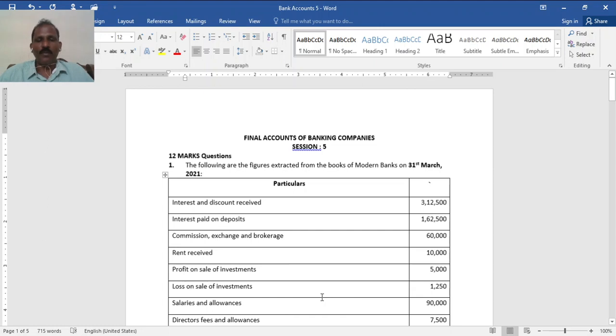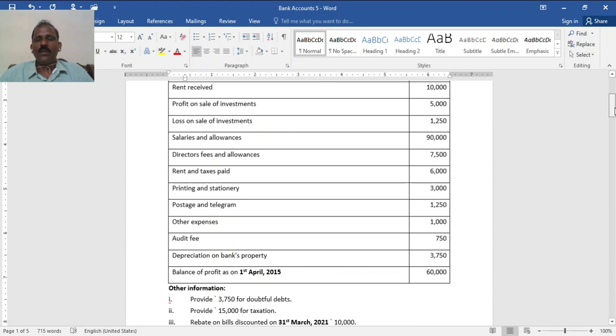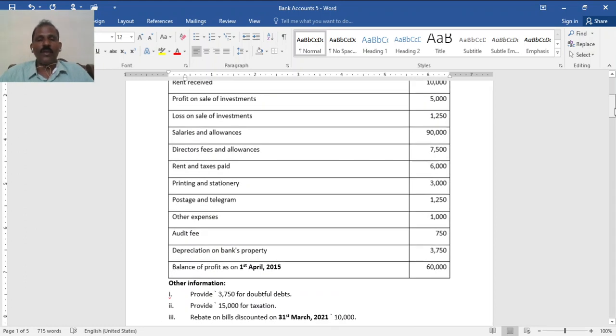First, go through the problem. The following are the balances extracted from books of Modern Bank on 31st March 2021. Interest and discount received 3,12,500. Interest paid on deposits 1,62,500. Commission, exchange, brokerage 60,000. Rent received 10,000. Profit on sale of investment 5,000. Loss on sale of investment 1,21,250.